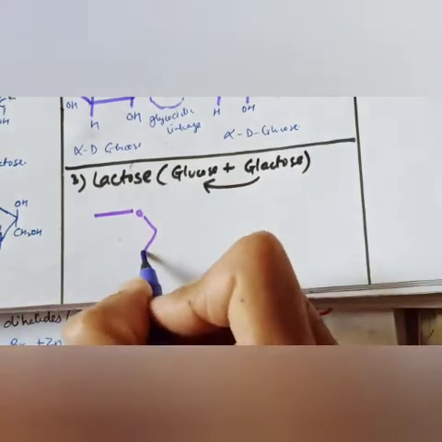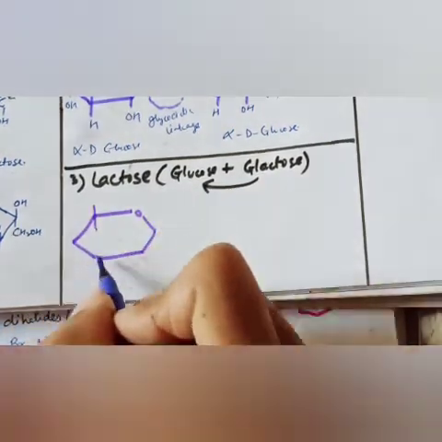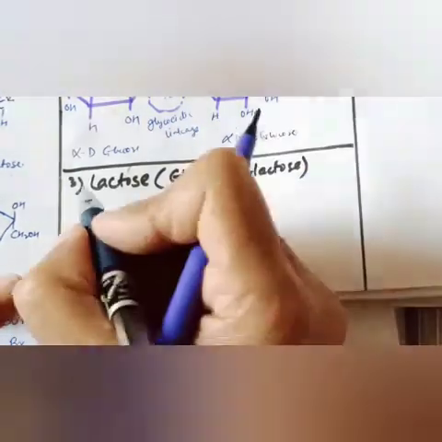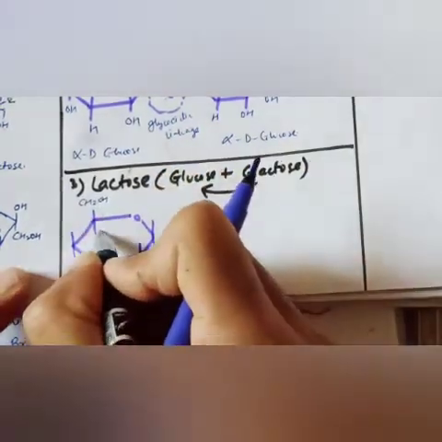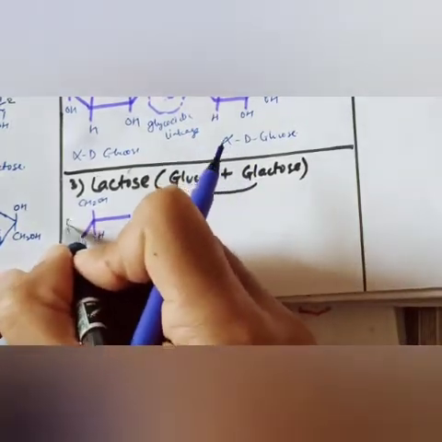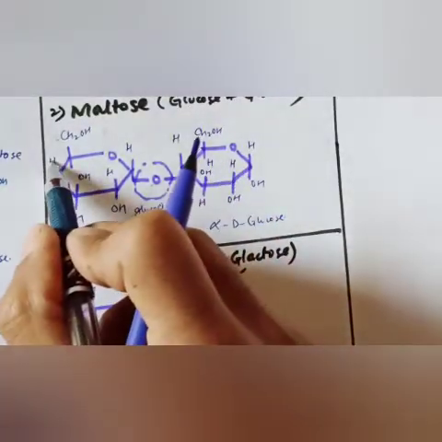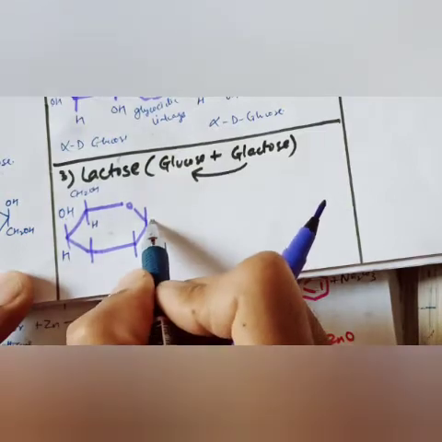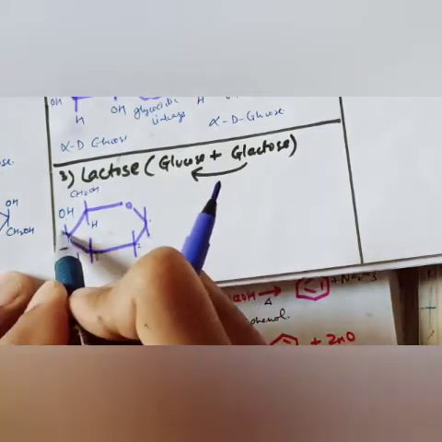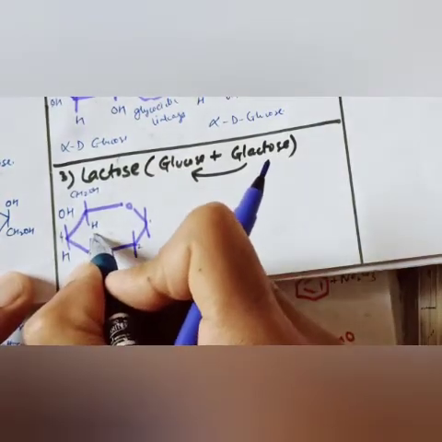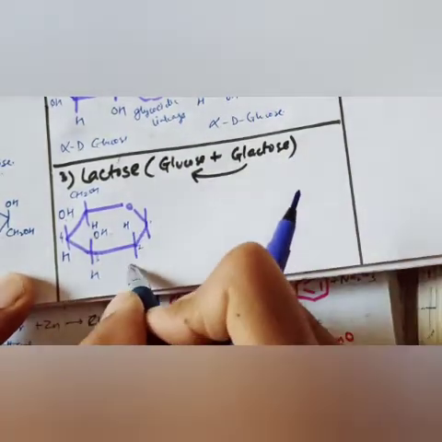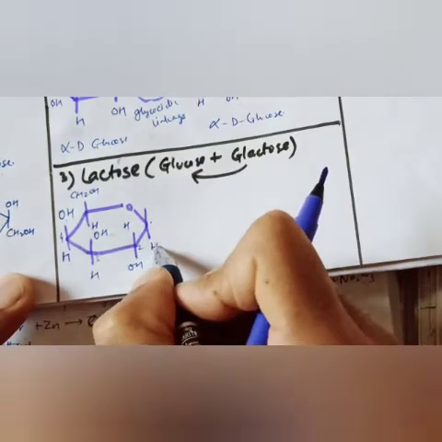So again we will draw in the same way, like this. Here, you know very well, CH2OH, here H. Now the difference is in this OH and H. You can see H in this structure. In glucose, H is up, OH is down. In galactose, OH is up, H is down, at carbon number 4. Then OH up, H down, H up, OH down, and here H.